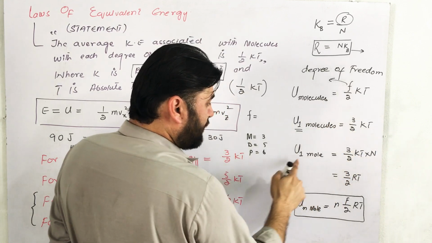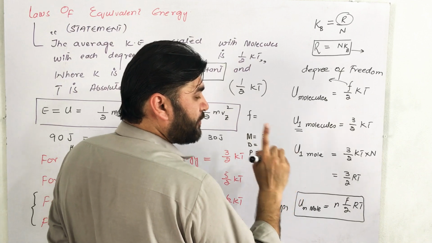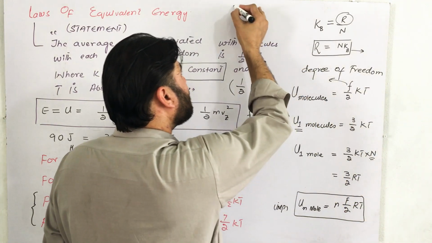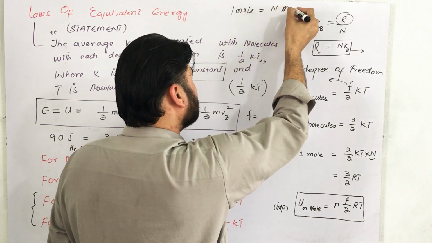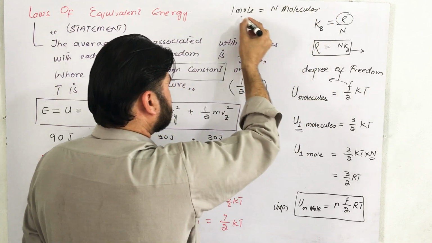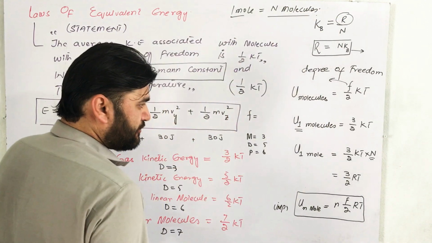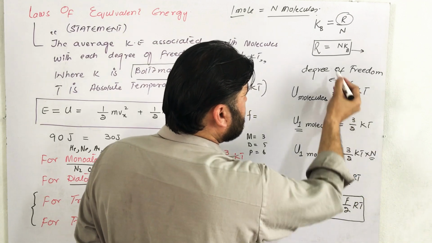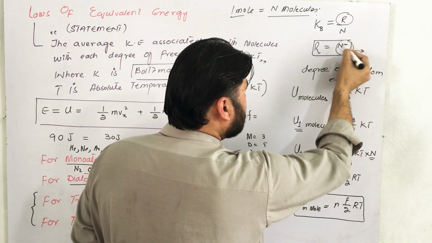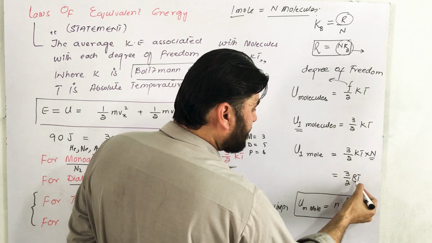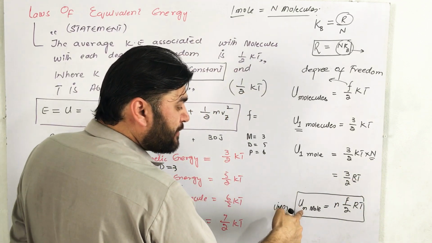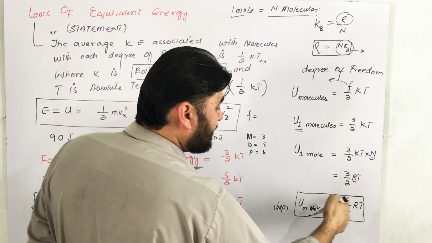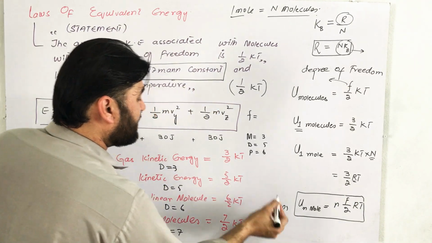So 3/2 kT. For 1 mole, when there is the Avogadro number of molecules, it is 3/2 kT into N, because 1 mole is equal to N molecules. Now N and k both can be replaced by R. So we replace k and N by R. And if there are n moles, we multiply the whole equation with n. So n f/2 RT, where f is the degree of freedom. This is the important relationship.